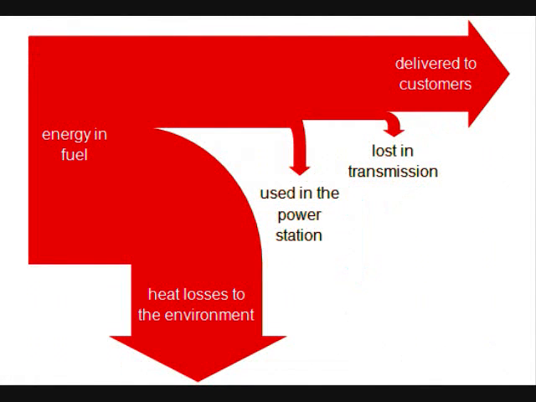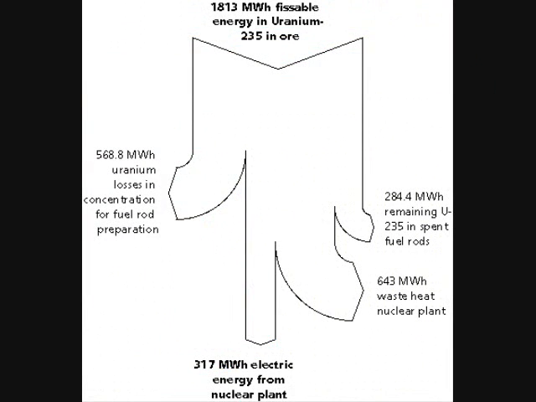In other words, the arrow pointing to the right in these diagrams is the good energy, and the ones pointing down are the bad. So here's energy produced in a power plant, much of which is lost to heat in the environment, used in the power station, lost in transmission. The important part is the part delivered to the customers. That's the good part.